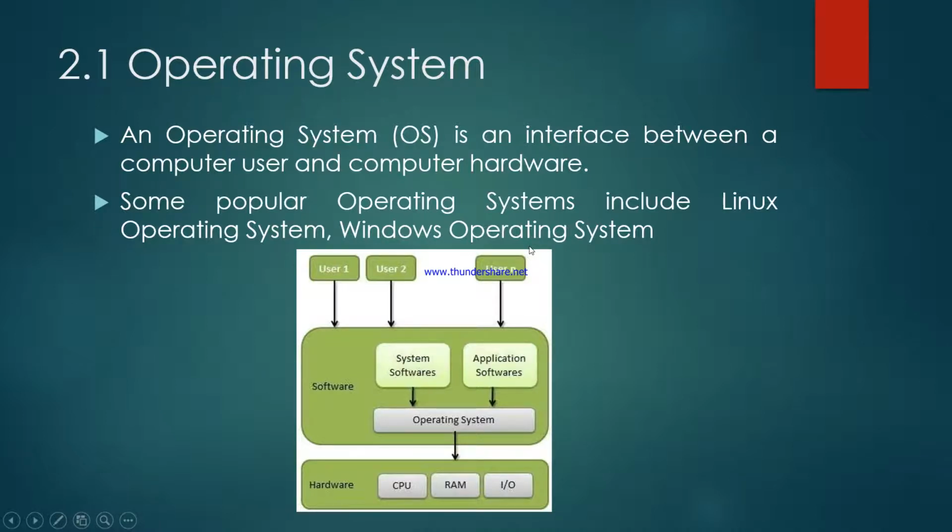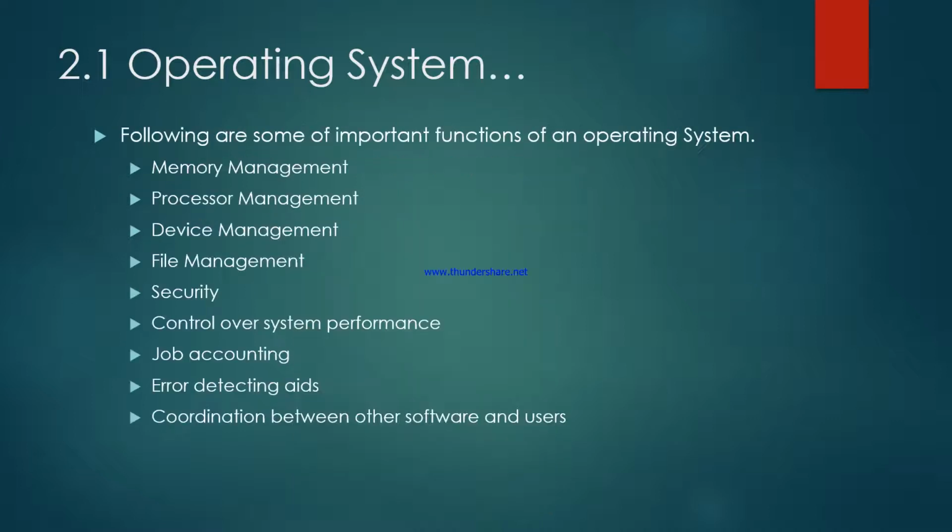The operating system coordinates between the hardware and users, and also between the hardware and the application programs. It makes sure that adequate hardware resources are distributed evenly among the various applications so they can complete their executions.